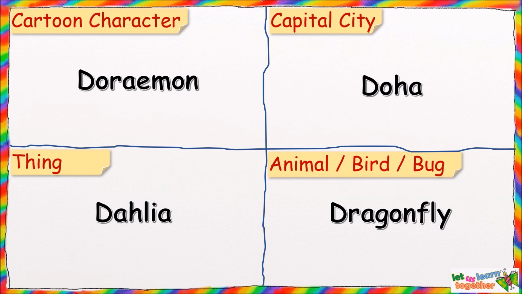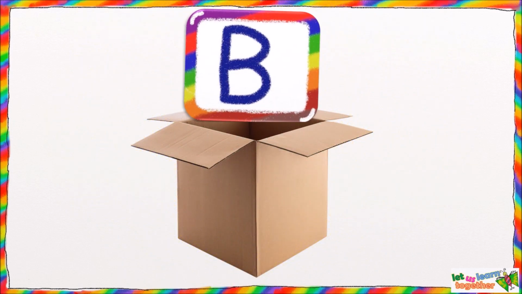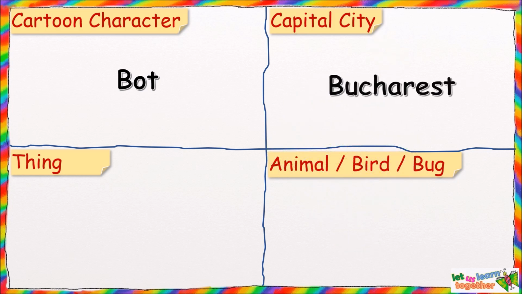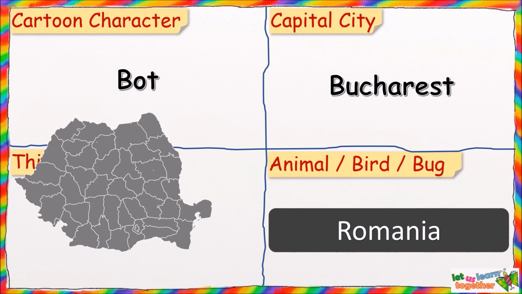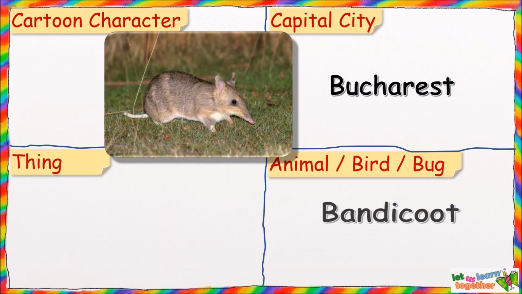Come on, let's check which letter comes next from the box. It's the letter B. I choose B for Bot from Team Umizoomi series. And B for Bucharest, which is the capital of Romania. Then we have B for Bandicoot.